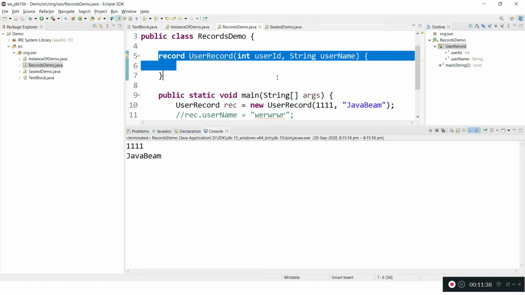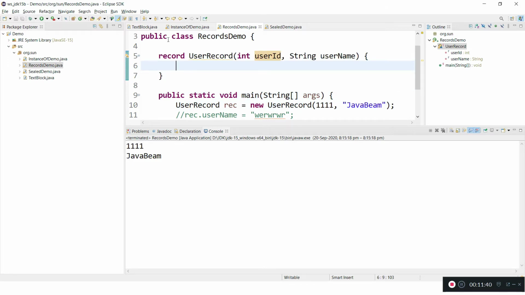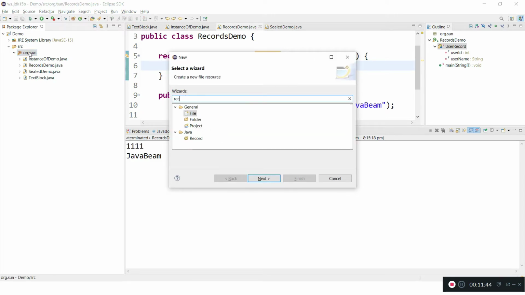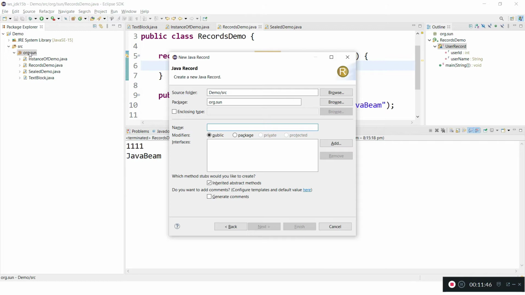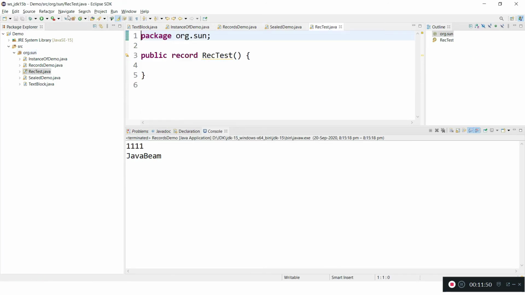So local records you can create, or even in other classes you can create a record. Let's see how it is created. See, this is how we can create a record. And if you want to provide any arguments, like string x, you can provide them. These are passed as part of the constructor.